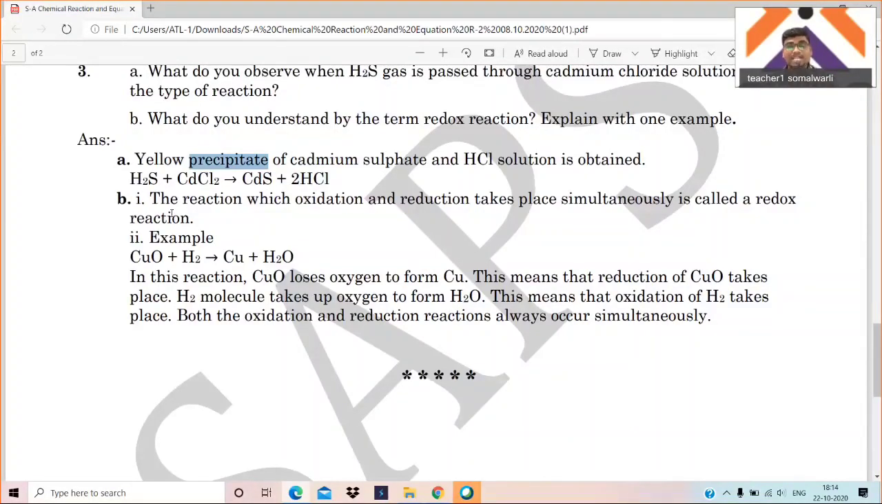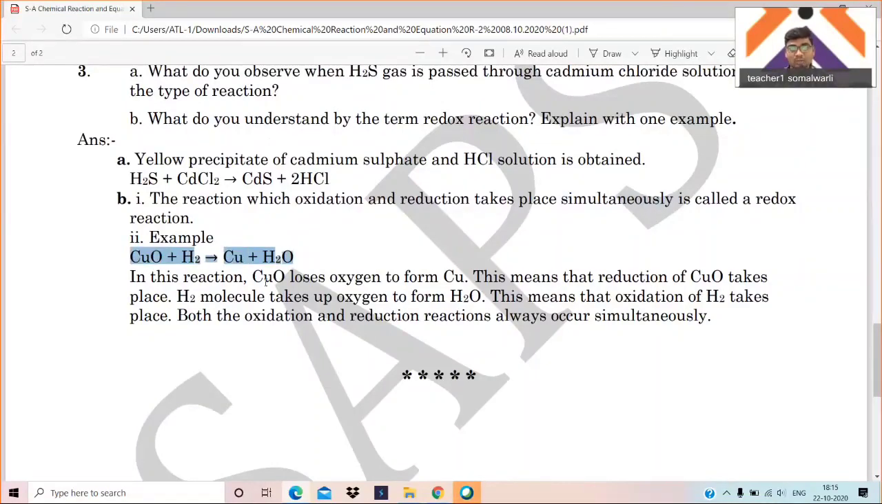Now, second, the reaction in which oxidation and reduction take place simultaneously is called a redox reaction. So the question is, what is meant by a redox reaction? Just answer this: a reaction in which oxidation and reduction take place simultaneously. The word important is simultaneously. Example: CuO plus H2, where oxygen is with the copper. Now it lost the oxygen, and hydrogen gained the oxygen. So it is a reduction reaction and an oxidation reaction. As reduction and oxidation are happening simultaneously, it is called a redox reaction.